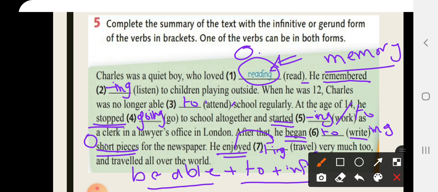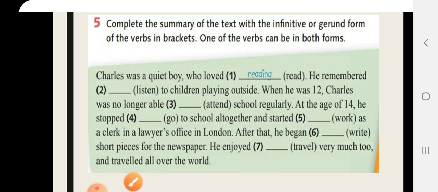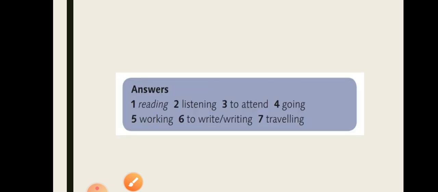After that, he began writing short pieces for the newspaper. He enjoyed traveling very much too and traveled all over the world. This is the first exercise, and these are the answers, but we have added some comments there.